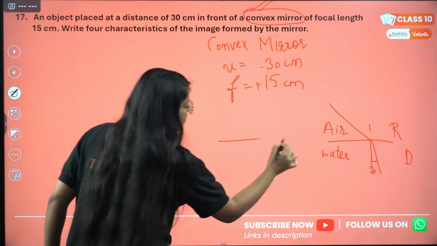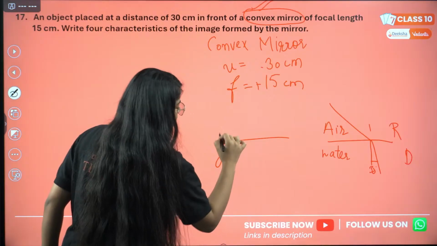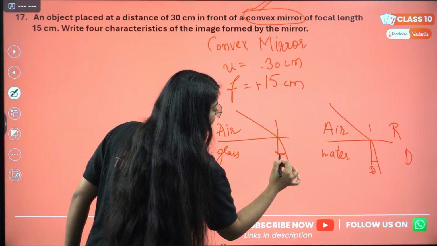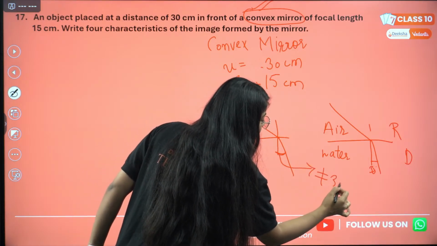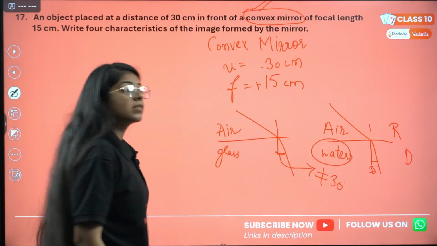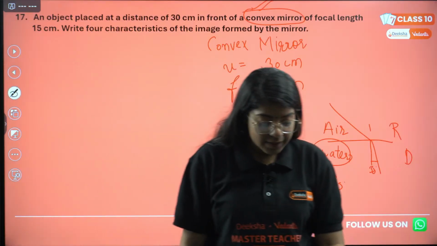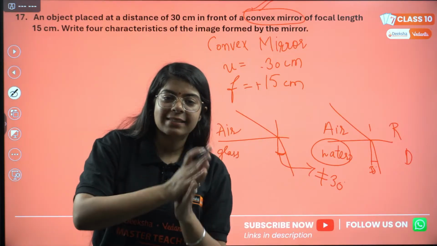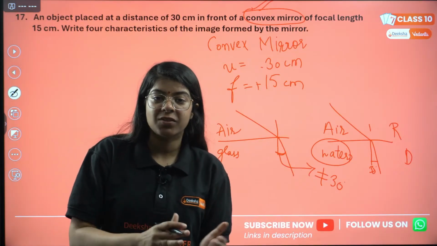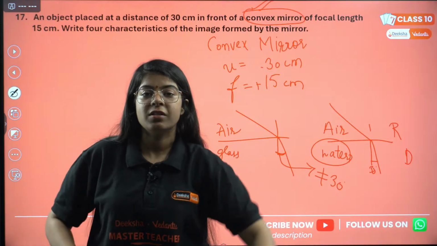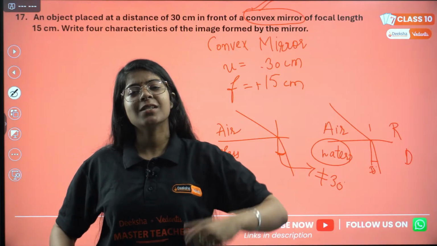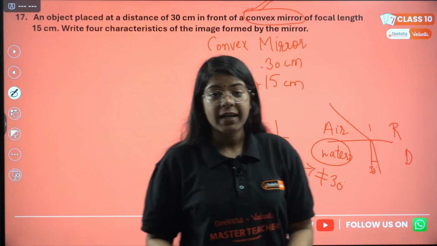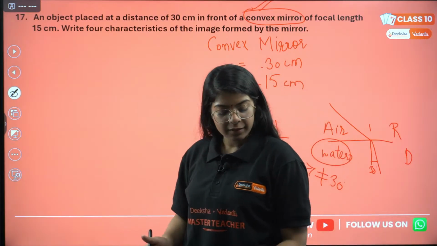But if this is glass and this is air, the angle through which light bends will not be 30 degrees, because water and glass have different properties, different refractive indices. So the extent by which light bends in a particular medium depends on its refractive index, and refractive index tells how the speed of light changes in that medium and how much it will bend, correct? Understood?